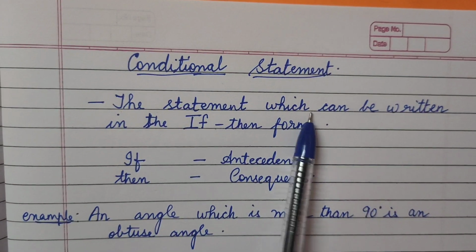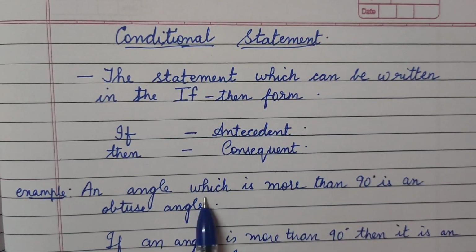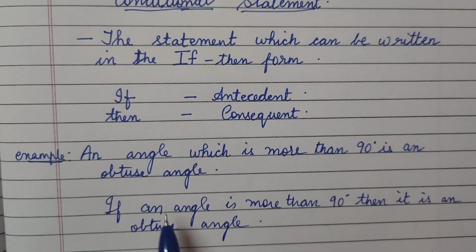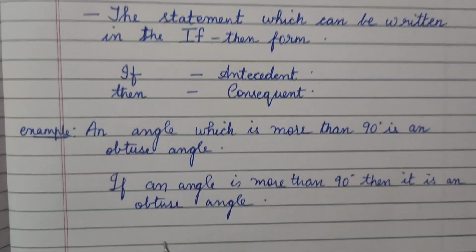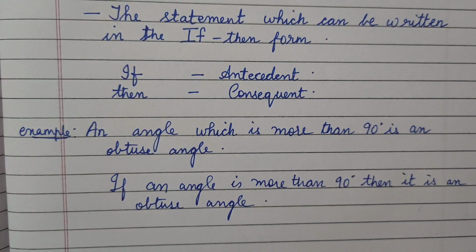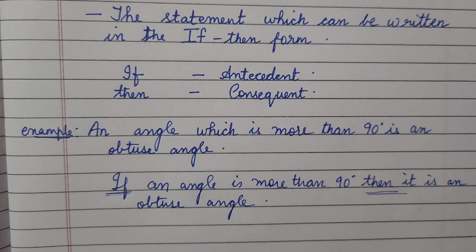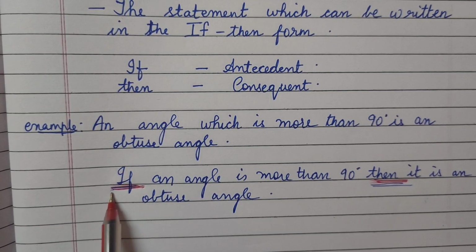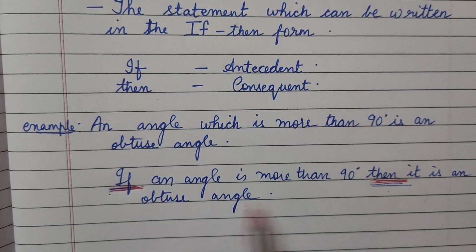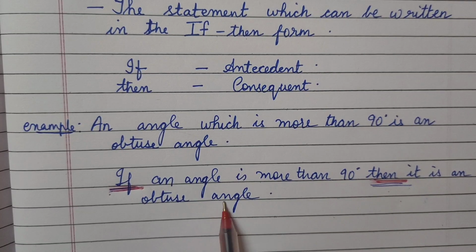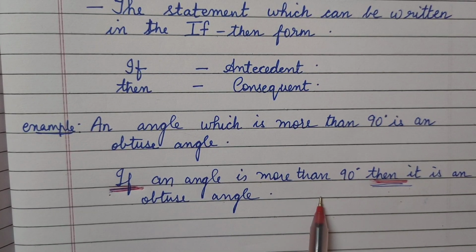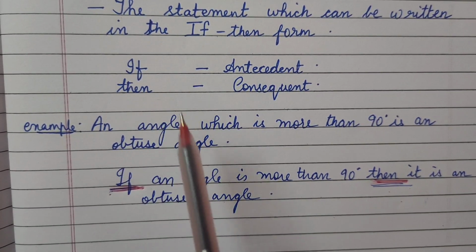See, this is a statement which can be written in the form of if and then. Can you see, if and then form? The statement which can be written in if and then form has now become a conditional statement. And now what does the rule say?